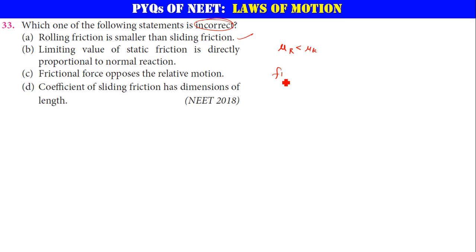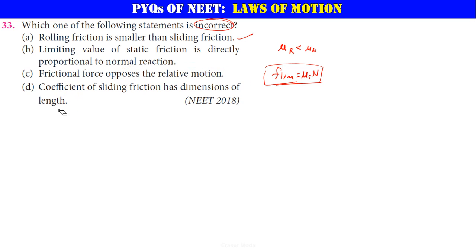Yes, F limiting is directly proportional to normal reaction, and the proportionality constant is mu s, so F limiting is mu s times N. Very good. Now, frictional force opposes the relative motion. Yes, of course, that is the actual definition of friction. Frictional force always opposes the relative motion of the body.